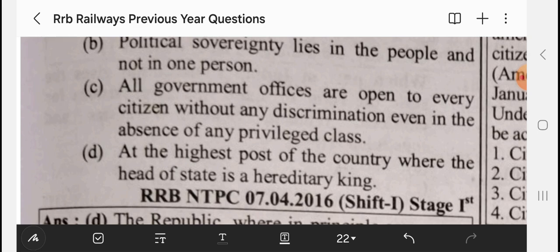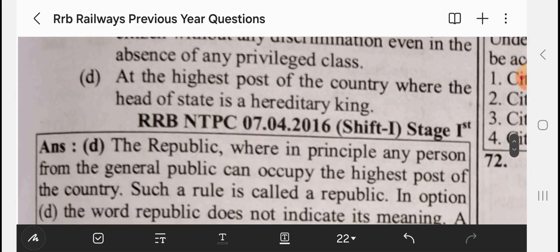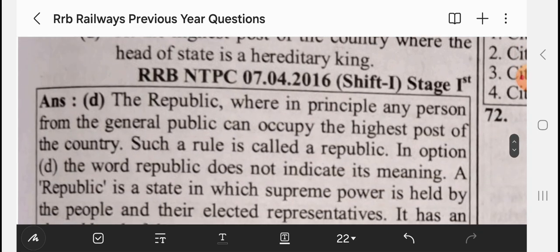We forced the king who had been controlling us, like the British king, to leave our country in 1947. In a republic, any person from the general public can occupy the highest post of a country. Any person can become president or prime minister. Such a rule is called a republic.